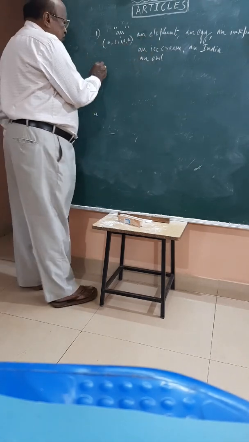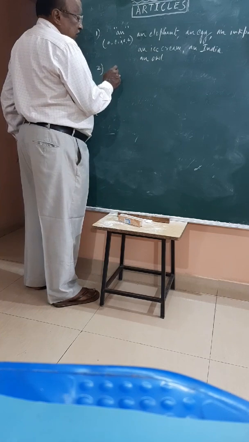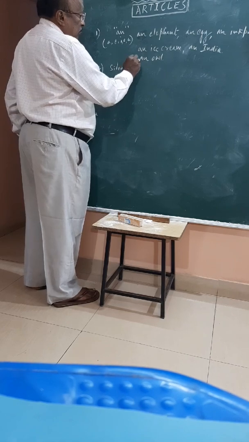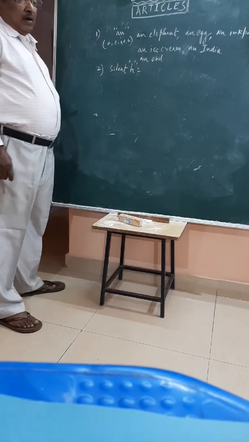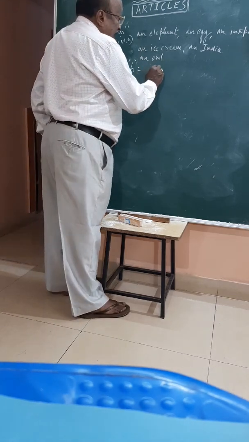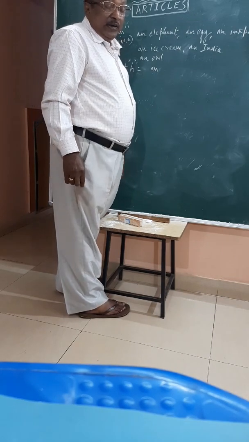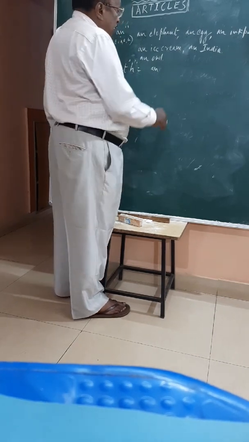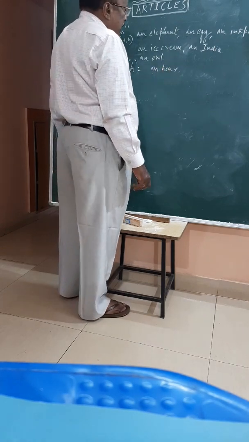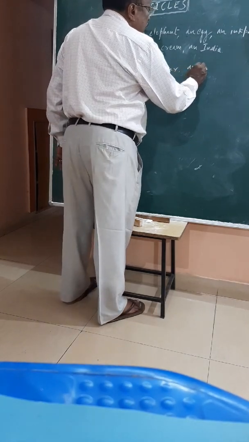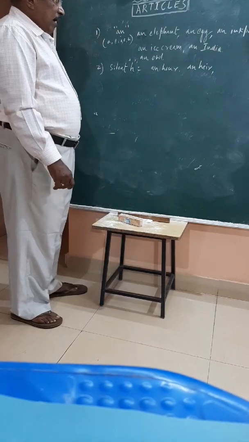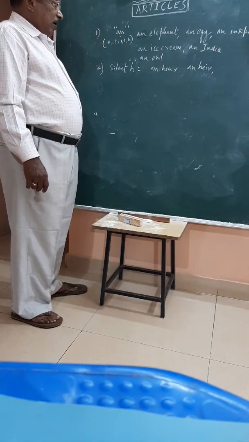Next, an is also used when there is a silent H. I will come back in an hour. It should be an, not a hour, because even though it is written with H, we spell it out as an hour. I will come back in an hour. An heir, an hour. All these things.